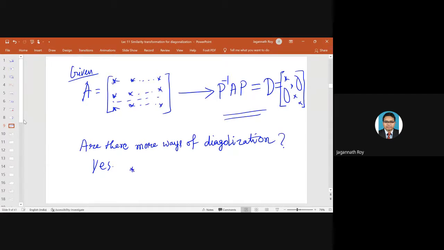For that we have similarity transformation, and orthogonal transformation. Okay, so let us understand.